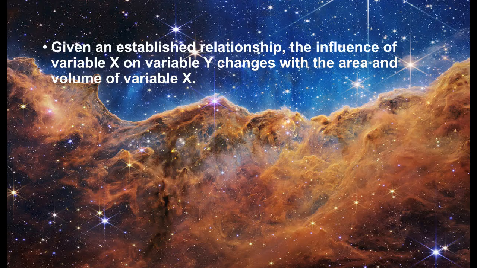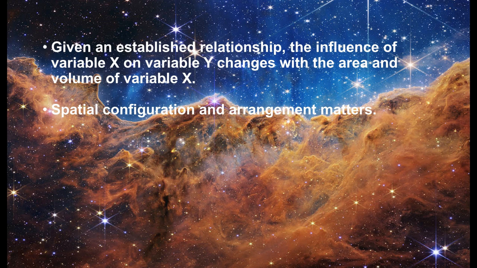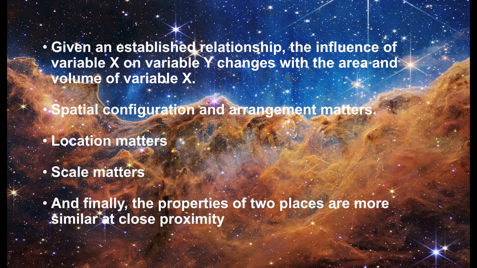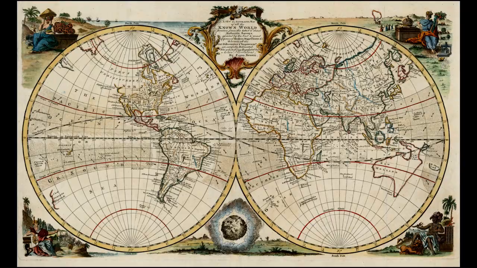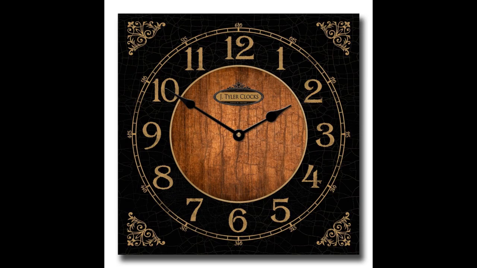Given an established relationship, the influence of variable x on variable y changes with the area and volume of variable x. The next one is that spatial configuration and arrangement matters. Location matters, and scale also matters. And finally, the properties of two places are more similar at close proximity. In this context, proximity can be defined spatially, temporally, and phylogenetically.